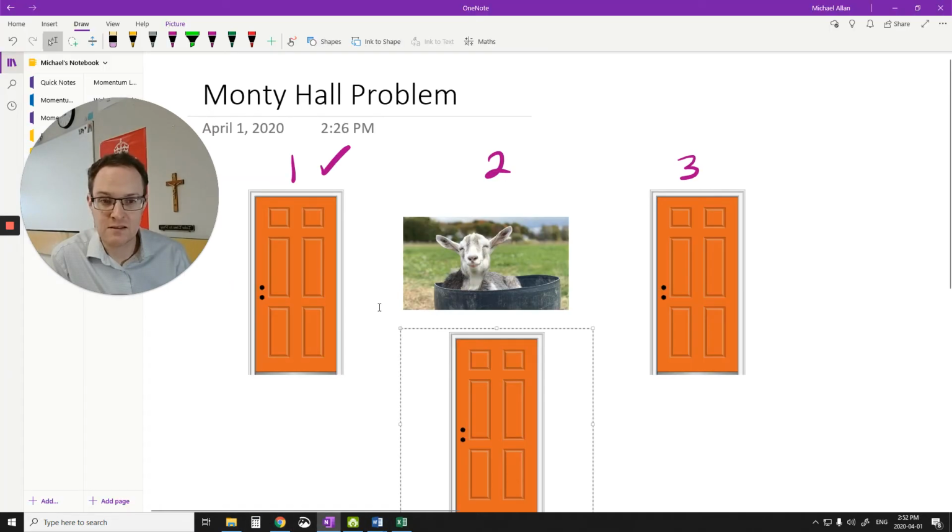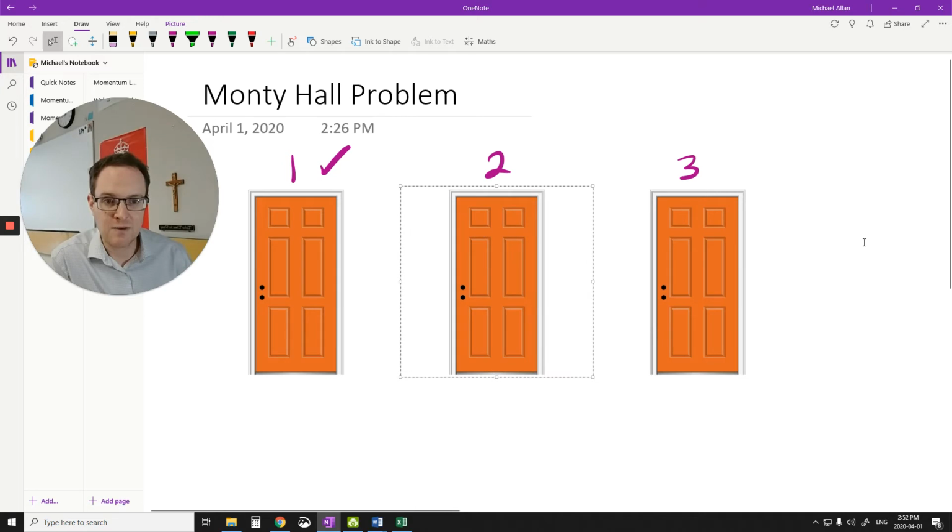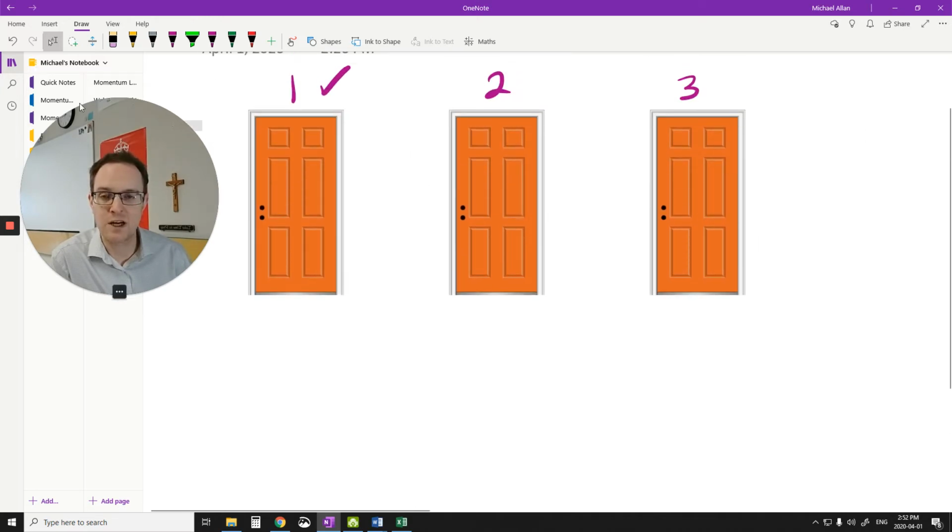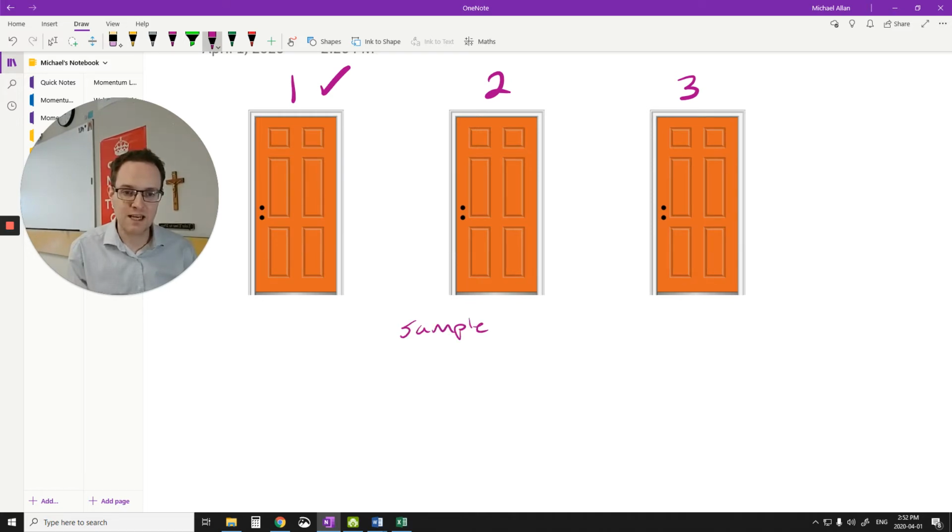The answer is, it's not a 50-50 like most people would say, like, oh, I'm going to stay here, it could be a car or a goat, or I can go here, it could be a car or a goat. So it's like a 50-50 chance. It's actually more favorable, a 2/3 chance to switch. So to figure that out, let's talk about how we solve problems about probability already, and how we solve them is we think about our sample space. So I want to think about my sample space.